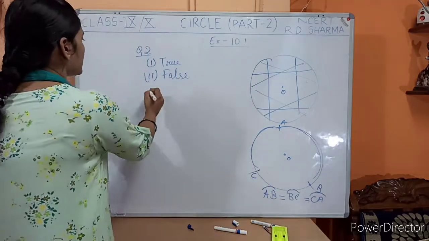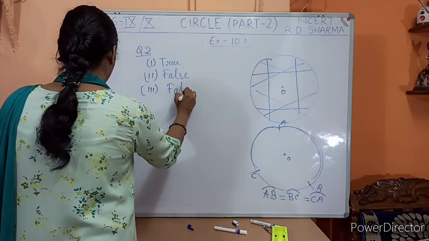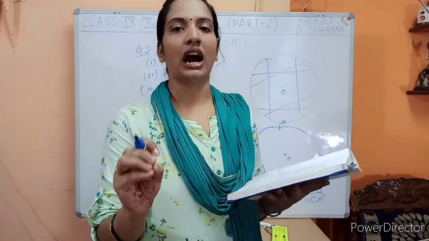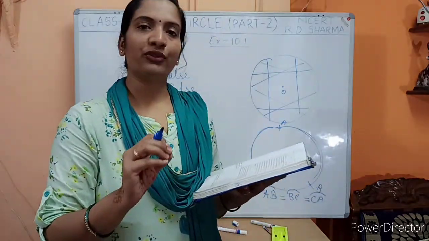So children, this statement is false because here we are going to get all the three arcs as equal. I hope this thing is clear. Let's see the fourth point.